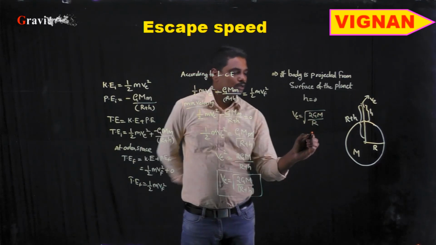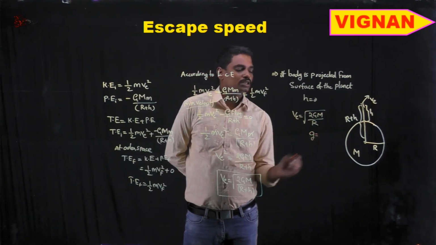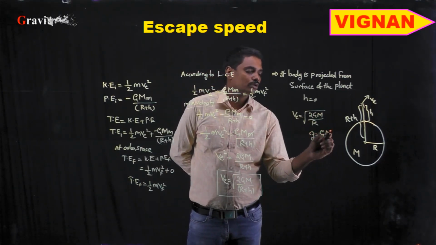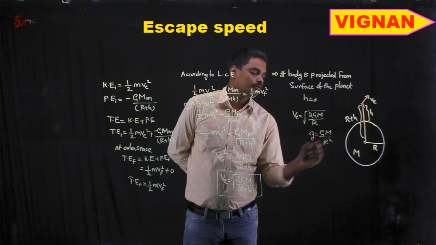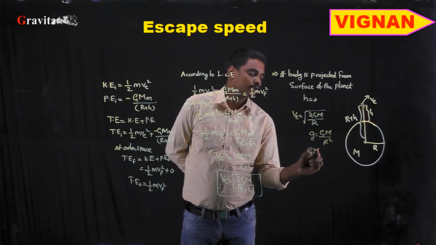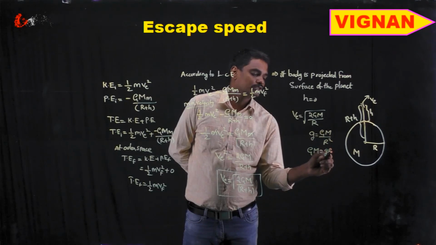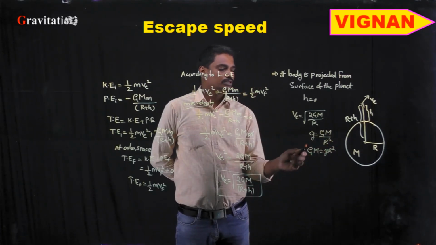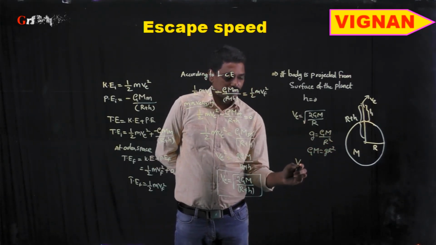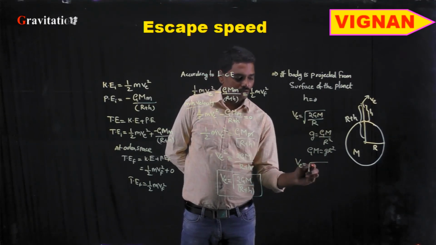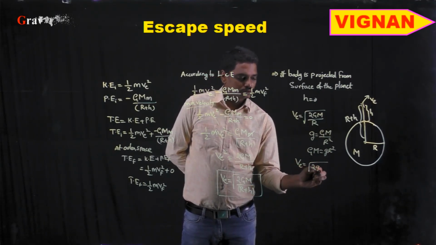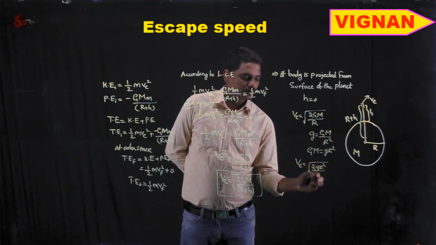We know that the relation between small g and capital G is g is equal to GM by r square, or GM is nothing but g r square. So if we substitute this value here, escape velocity is equal to root over 2 into g r square divided by r.